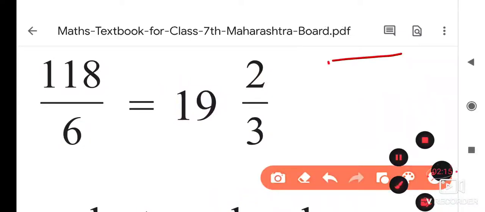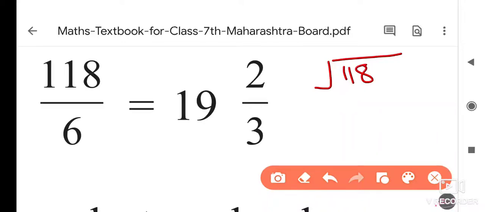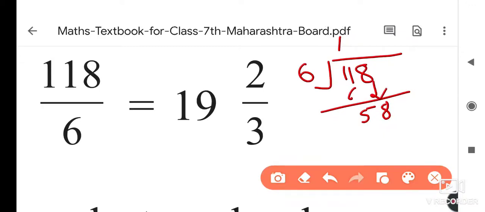Here we have to take 118, and here you have to divide by this 6. So 6 ones are 6. If you do the subtraction, 11 minus 6 is equal to how much? 5. Here we have to note down 8. Now 6 ones are 6, 6 nines are 54. So how much is left? That is 4 is left.